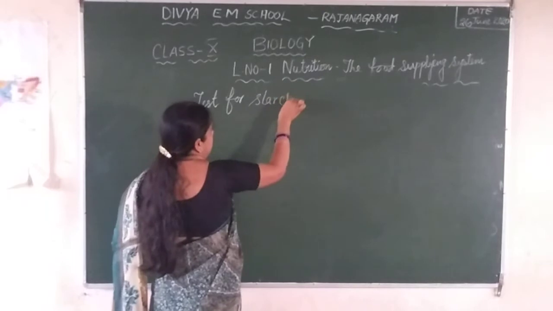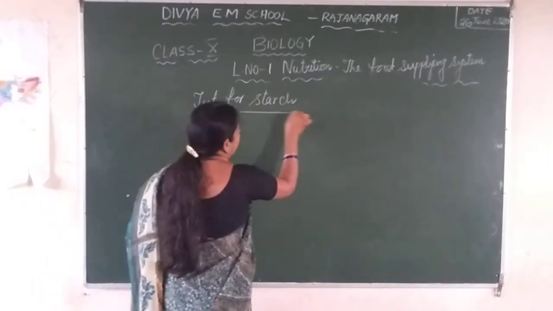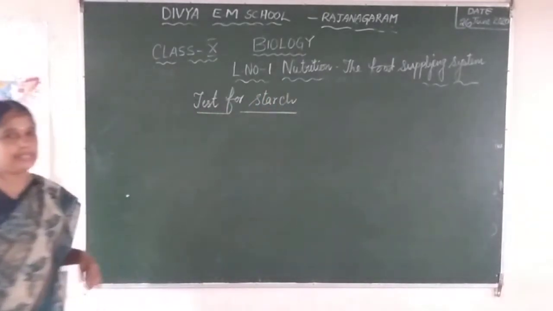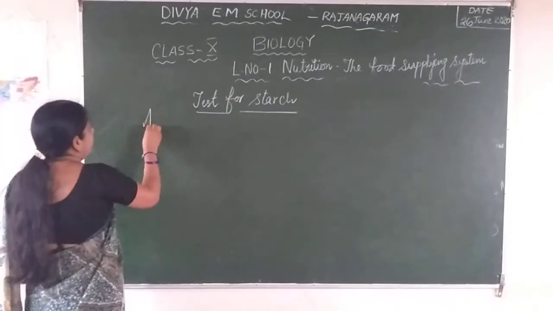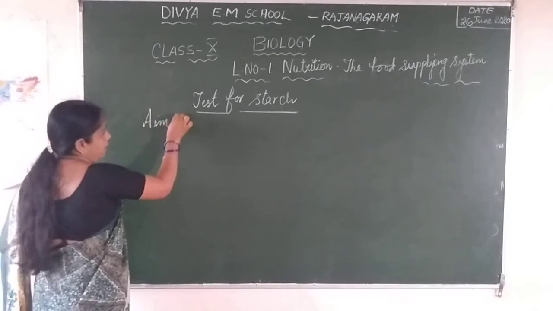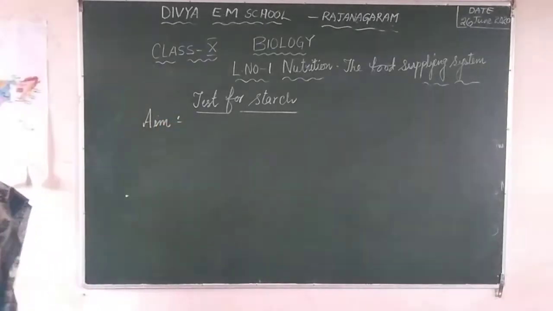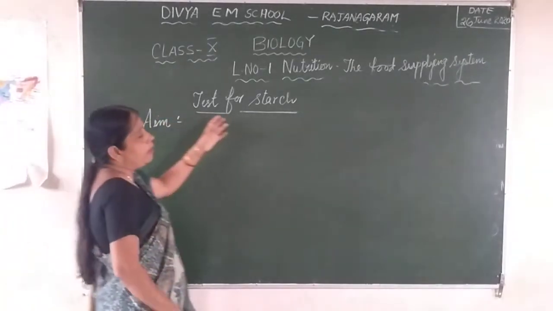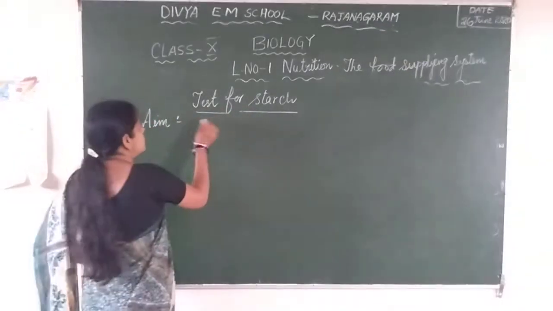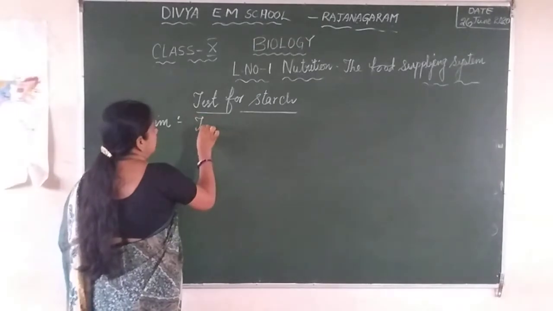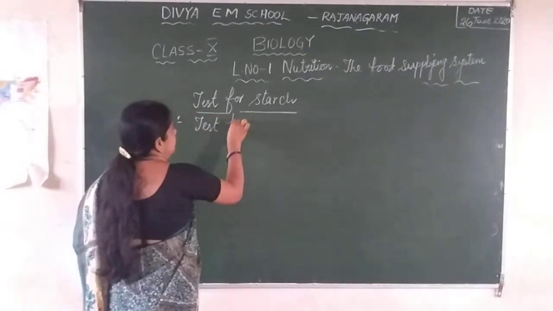Test for starch. Whenever we are going to conduct an experiment, there are certain steps. First, you will have to write what is the aim of your experiment. That means what you are going to prove. What is your aim? The food which is prepared is nothing but the starch. That is test for starch.